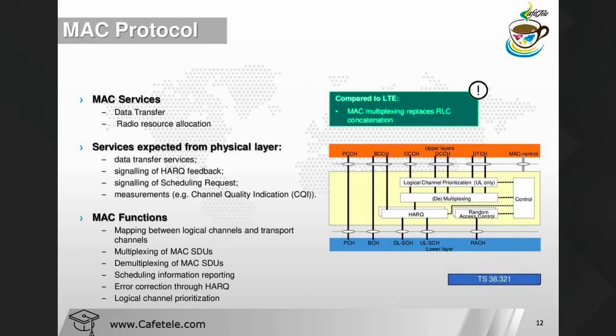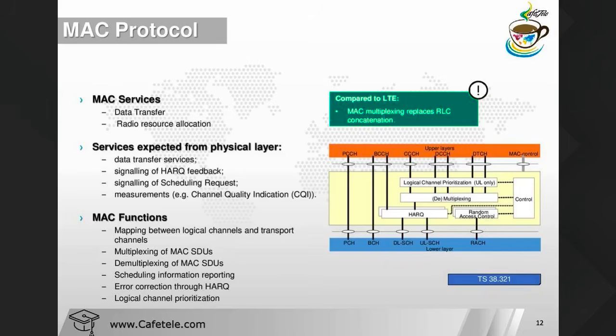Services expected from the physical layer, it means layer 1: data transfer services, signaling of the HARQ feedback, signaling of the scheduling request, measurement like channel quality indication. So this is your lower layer actually. If you see that, this is your lower layer and this is your upper layer. Okay, so here lower layer means physical layer, and these are certain things, PCCH, BCCH, and this one. If you see the signaling mapping, there you can find these things.